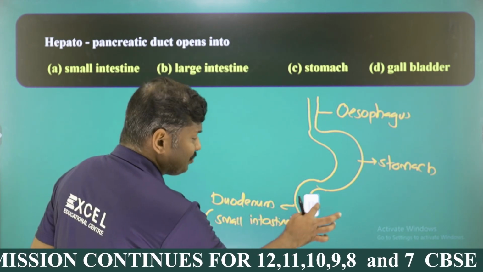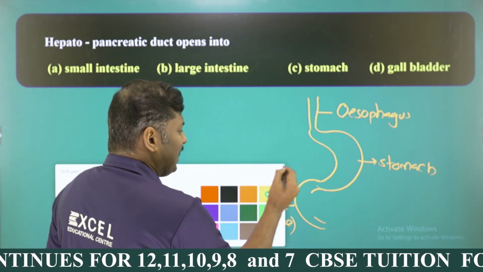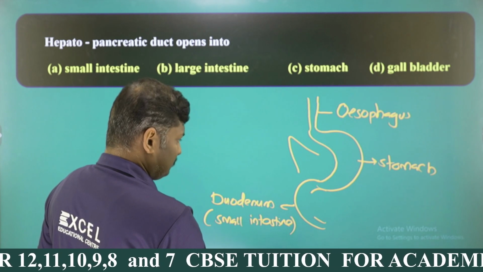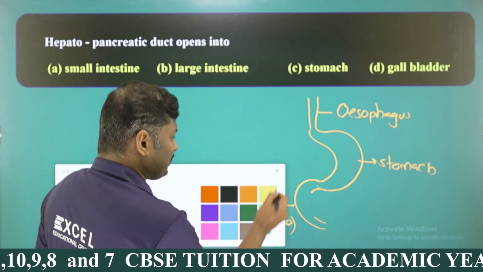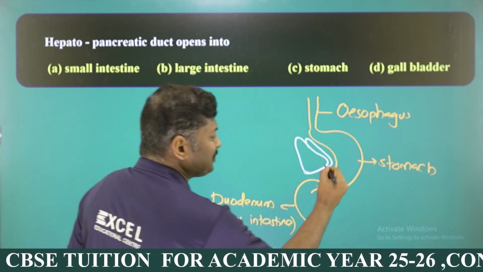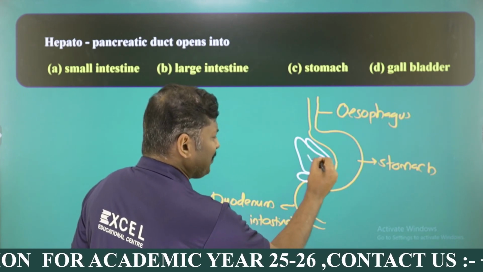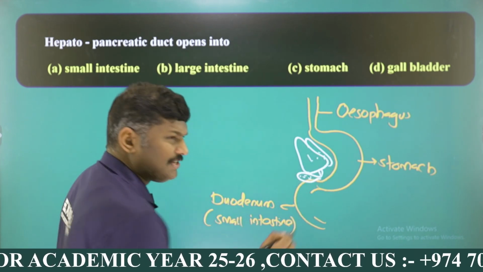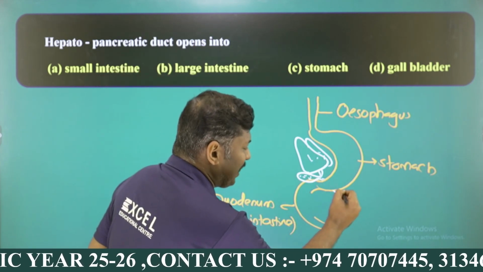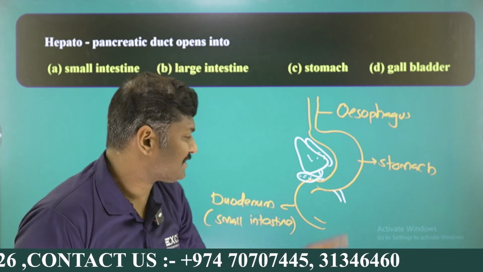And here, my dear students, I am just roughly explaining. This is the area where your liver is located, with 2 lobes. Just near the liver you can see the gallbladder, and the liver produces bile juice. Bile juice is temporarily stored and concentrated in the gallbladder, and after that it moves through the bile duct, because the concentrated bile juice comes through the bile duct.